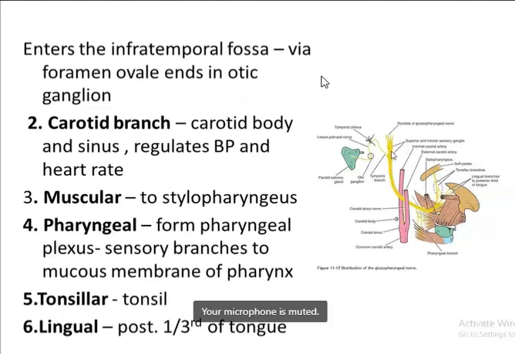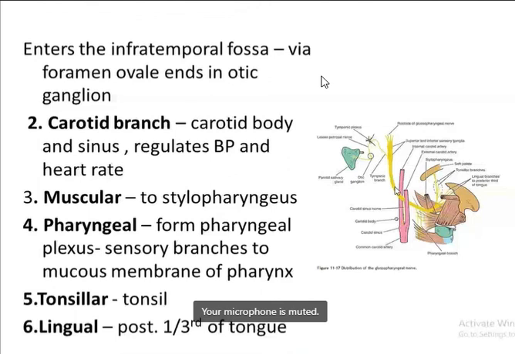Now come to the carotid body and the carotid sinus. So here you can see, this is the internal carotid artery, this is the external carotid artery. Here you can see the location of the carotid body as well as the carotid sinus, the dilated part here. So the glossopharyngeal nerve, when it passes between the internal and the external carotid artery, gives branches to the carotid body as well as the sinus, which mainly controls the blood pressure and the heart rate. Okay, so the carotid body and the carotid sinus are also supplied by branches from the glossopharyngeal nerve. And muscular branches, it supplies the stylopharyngeus muscle here.